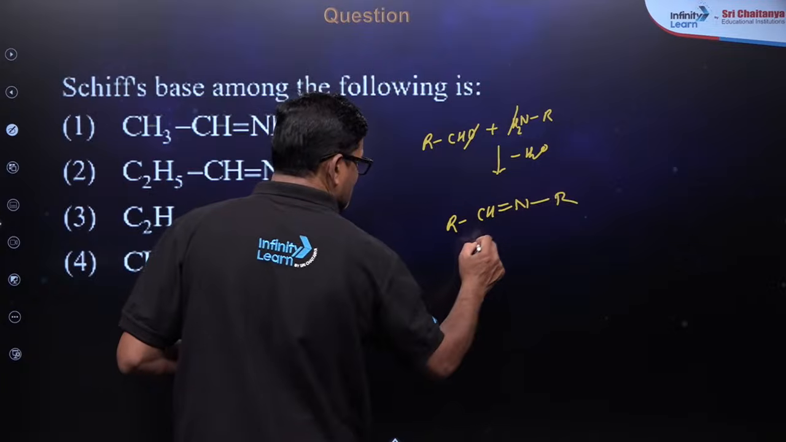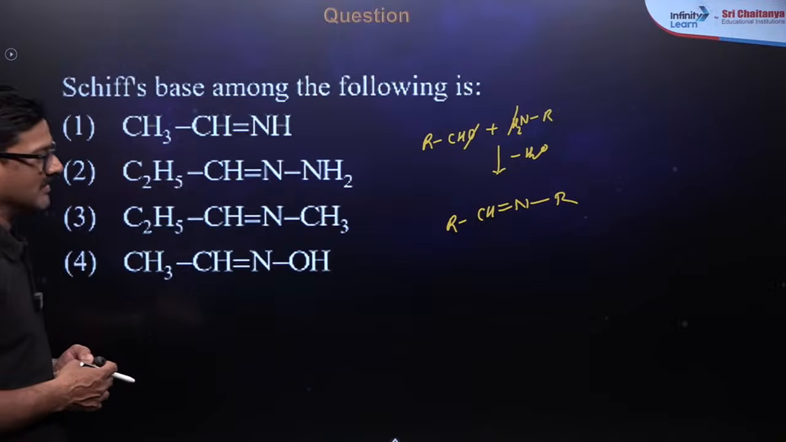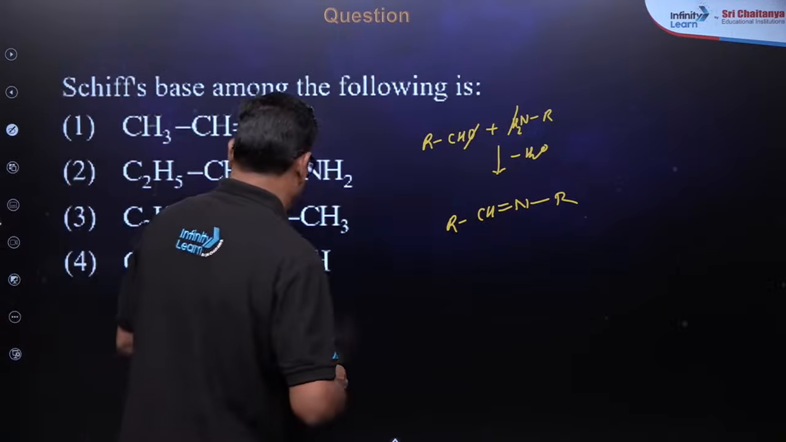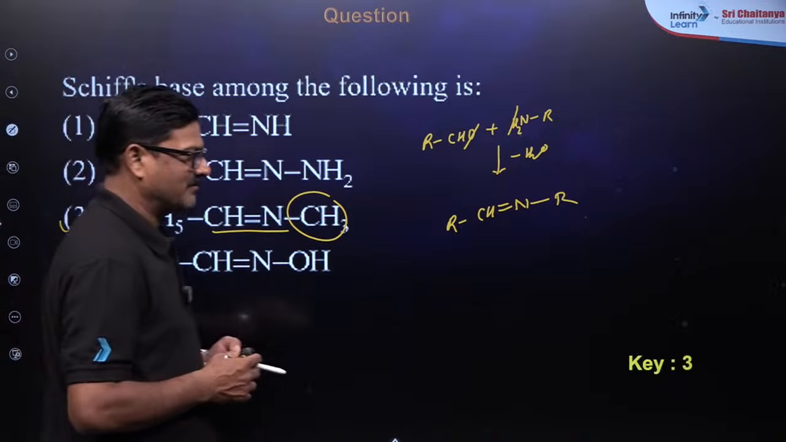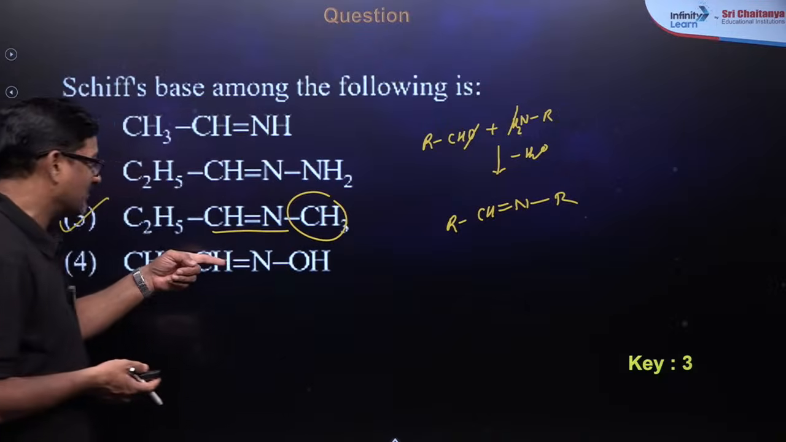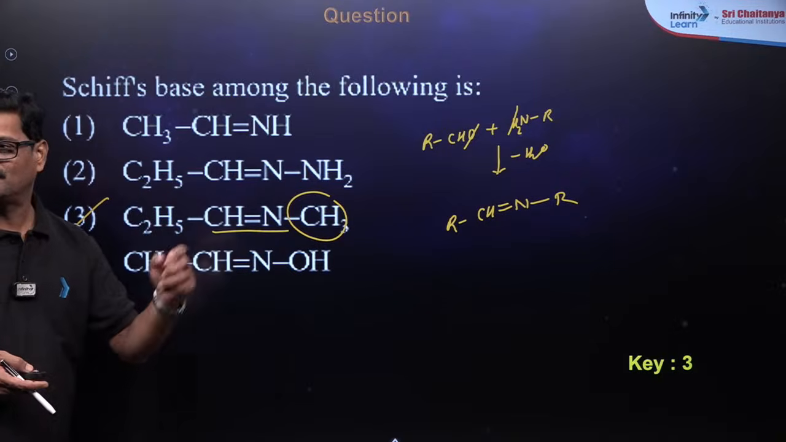This is called N-alkyl imine, or Schiff's base, you can say. N-alkyl imine, so the answer is going to be 3. This other one is called oxime, and this is called imine. Are you getting it or not?